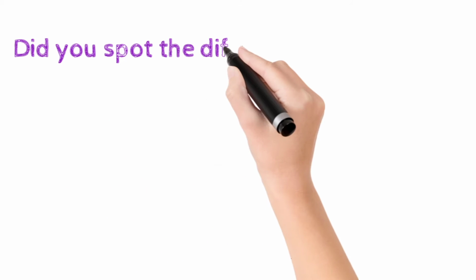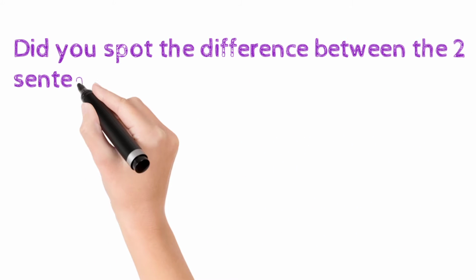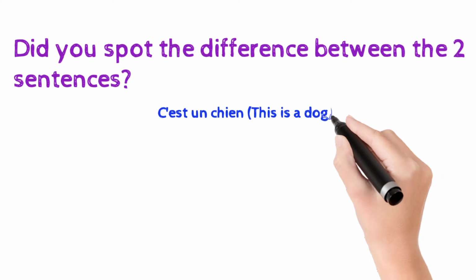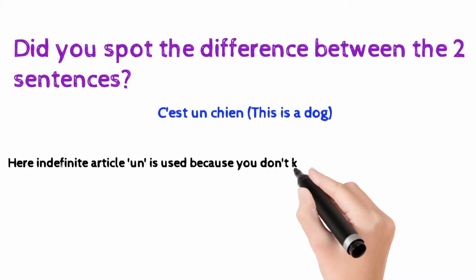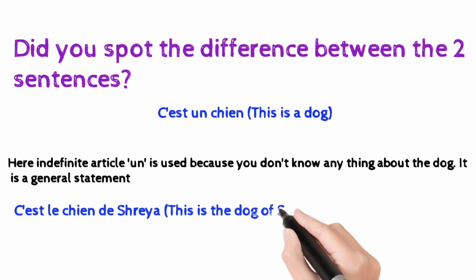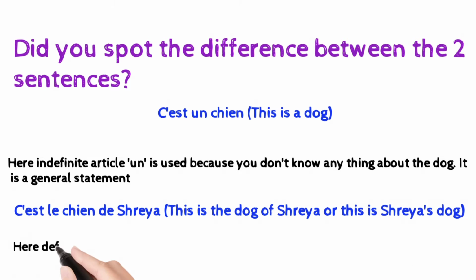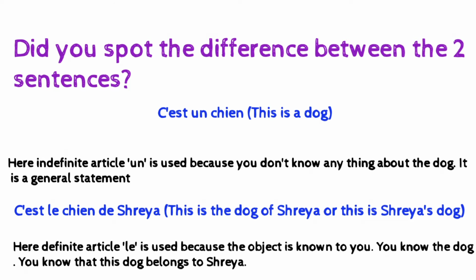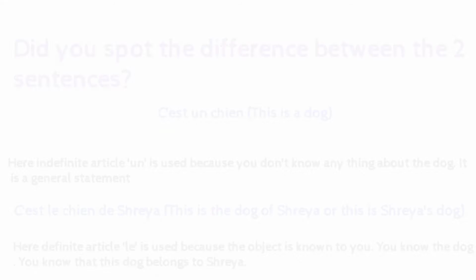Did you spot the difference between the two sentences? C'est un chien. This is a dog. Here indefinite article un is used because you don't know anything about the dog. It is a general statement. C'est le chien de Shriya. This is the dog of Shriya. Here definite article le is used because the object is known to you.